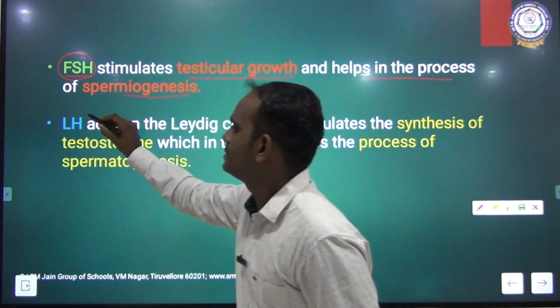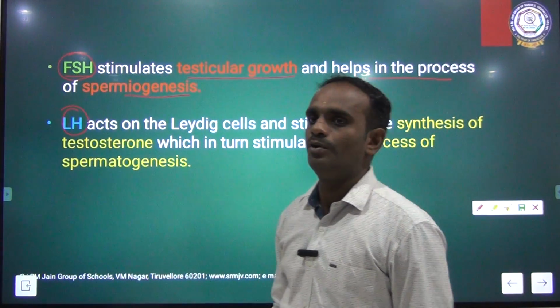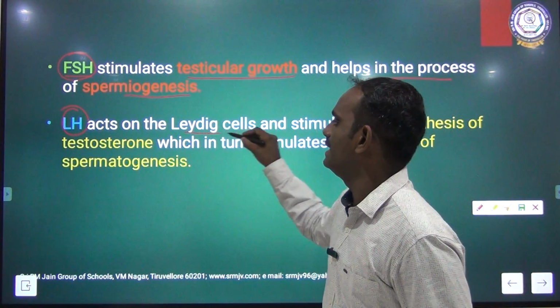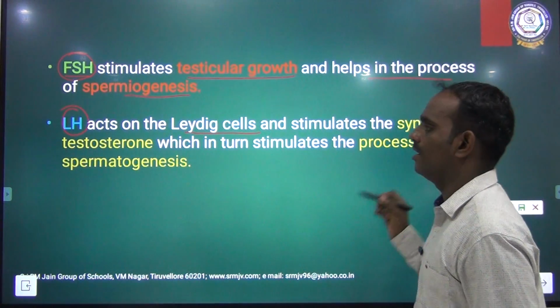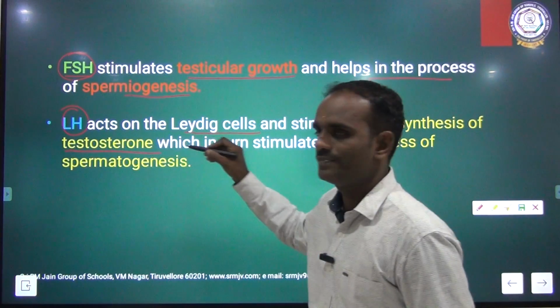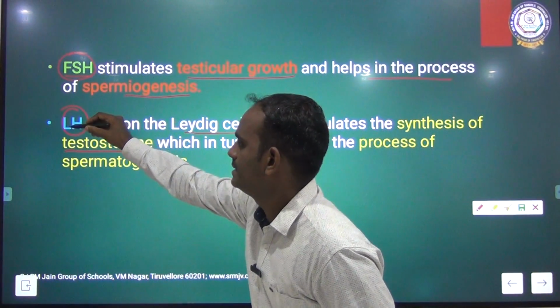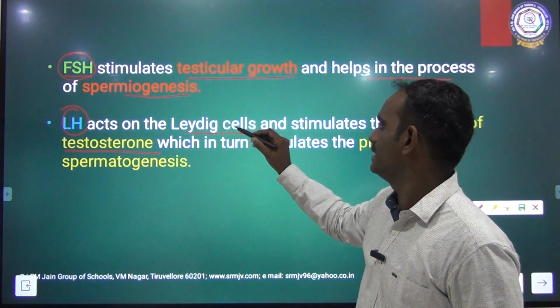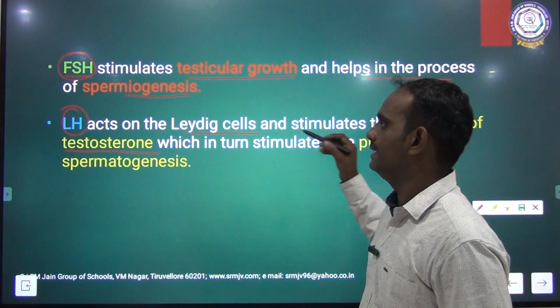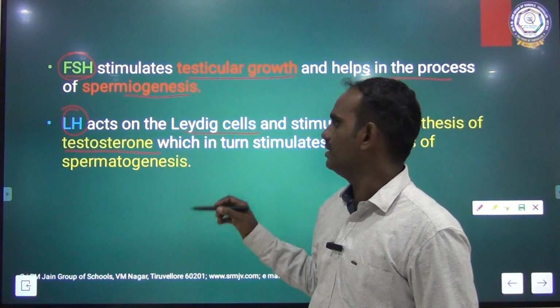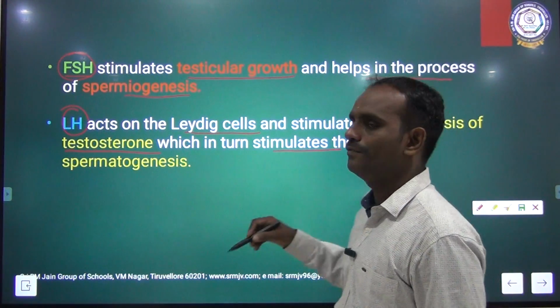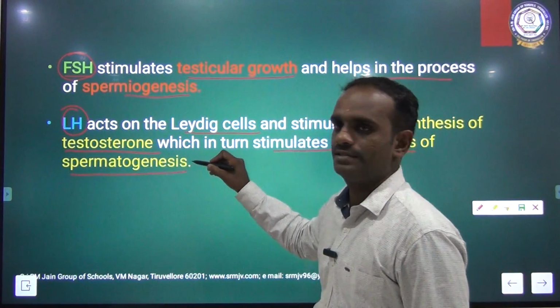LH, luteinizing hormone, acts on the Leydig cells and stimulates the synthesis of testosterone, which in turn stimulates the process of spermatogenesis.